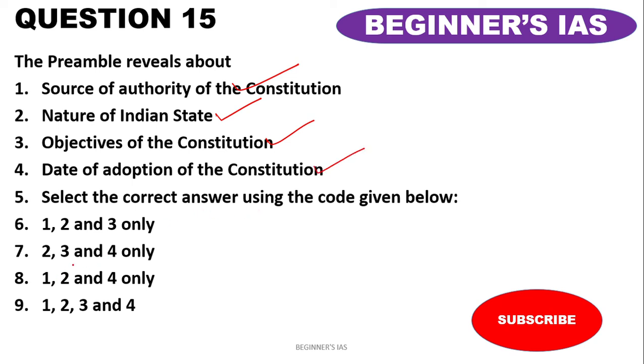Therefore, the answer would be D, 1, 2, 3 and 4 only. So kindly note down that. The answer would be D, 1, 2, 3 and 4 only.